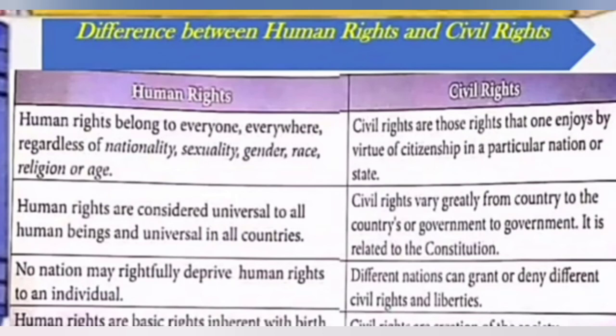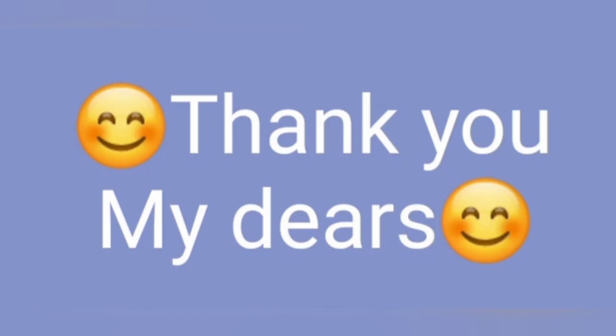Human rights are considered universal to all human beings and in all countries. Civil rights vary greatly from country to country or government to government. No nation may rightfully deprive an individual of human rights. Civil rights, different nations can grant or deny different civil rights and liberties.